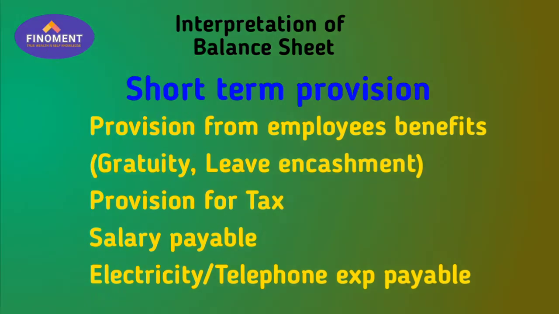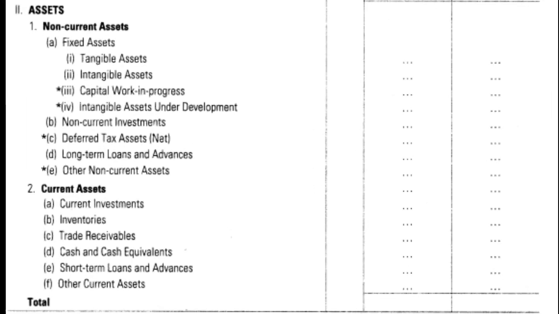Now in the second portion we will cover the asset side. In the asset side, first is non-current asset. Non-current asset means long-term asset or fixed asset. In that, the first part is fixed asset. Fixed asset has 4 portions, that is tangible asset. Tangible asset means asset which you can touch and purchase. So tangible assets like land, building, plant, office equipment, office furniture, etc., have to be included here.